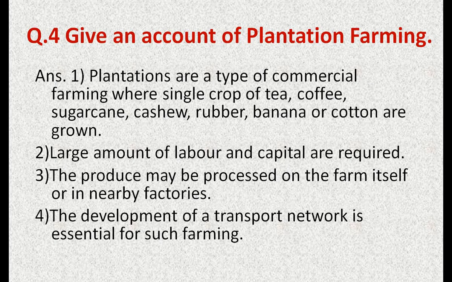Now give an account of plantation farming. Plantation is a type of commercial farming where a single crop of tea, coffee, sugarcane, cashew nut, rubber, banana or cotton is grown. Large amounts of labor and capital are required. The produce may be processed on the farm itself or in nearby factories. The development of a transport network is also essential for such farming.